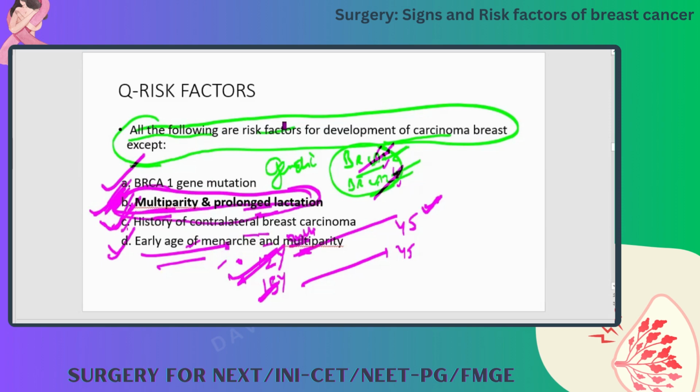The woman will be exposed to multiple hormonal cycles. That's what I wanted to convey. So late menarche, early menopause, multiparity and prolonged lactation are protective factors actually. Is it clear? Yeah, that's clear, sir.